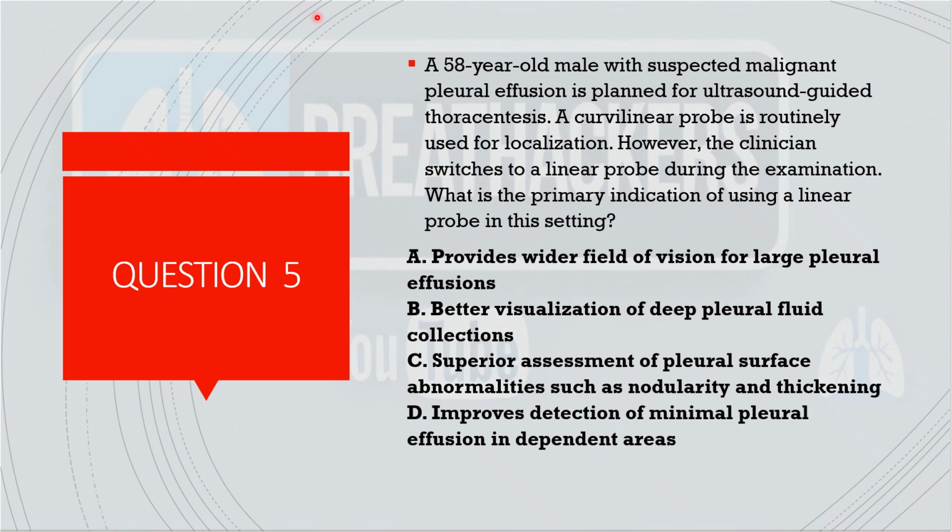Does it provide a wider field of vision for larger pleural effusion? Does it provide a better visualization of deep pleural fluid collection? Or it provides a superior assessment of pleural surface abnormalities such as nodularity and thickening, or it improves the detection of minimal pleural effusion in dependent areas? So the correct answer is C. Superior assessment of pleural surface abnormalities such as nodularity and thickening. So this could be better visualized with the linear.